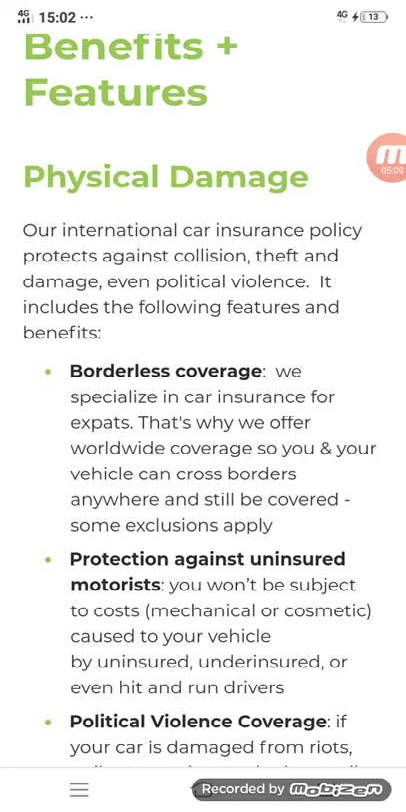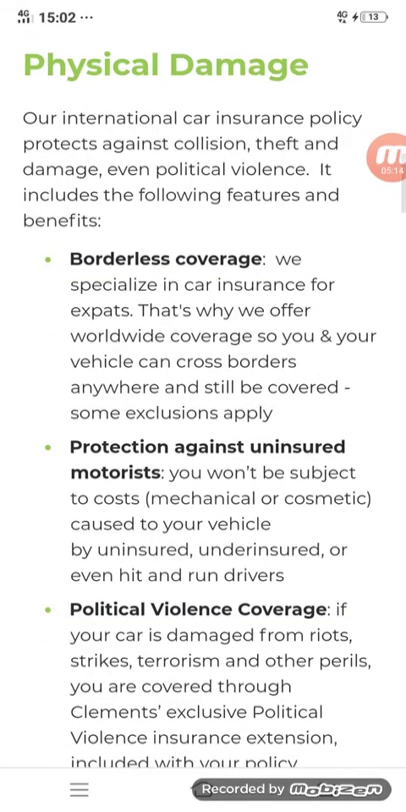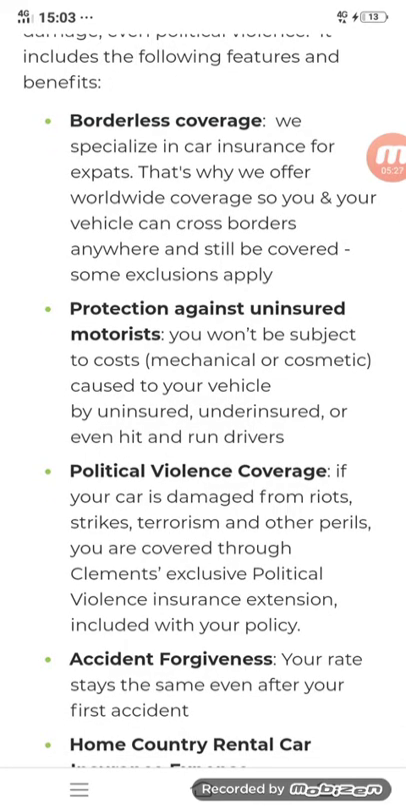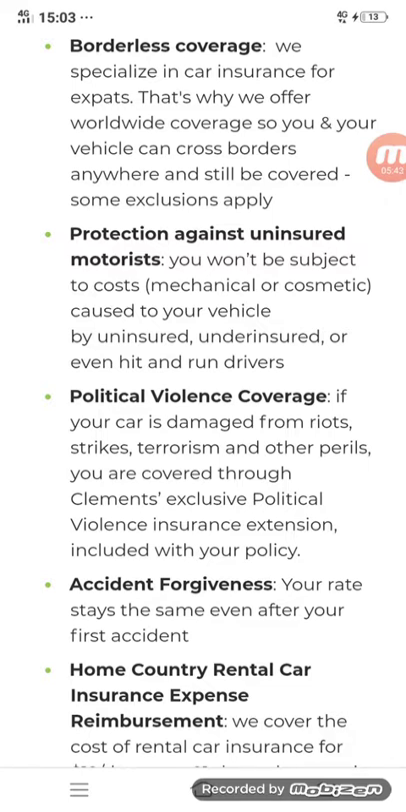If there is any type of misfortune or any misleading activity in your country and your car gets damaged by people in any type of propaganda, you will get insurance coverage. We specialize in car insurance for expats. That's why we offer worldwide coverage so you and your vehicle can cross borders anywhere and still be covered. Some exclusions apply. Now they will cover all the world, protection against uninsured motorists.